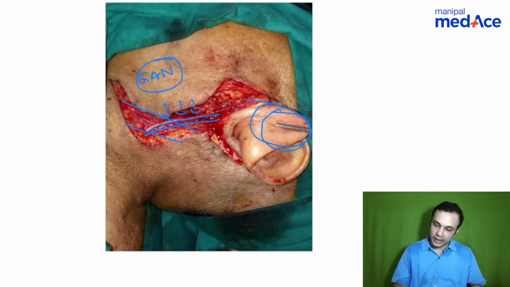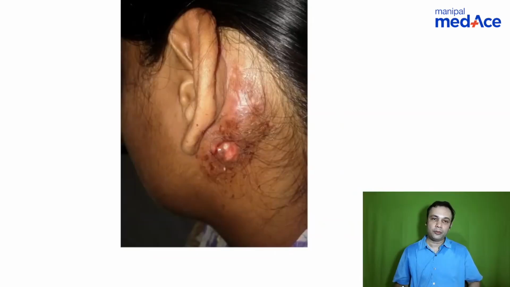Okay, right. Let's come to the next image. What do you see here?